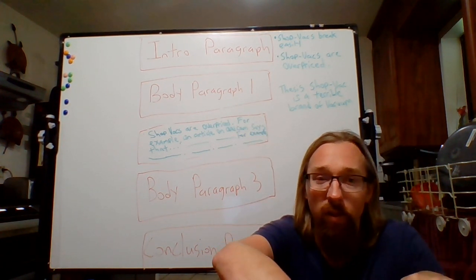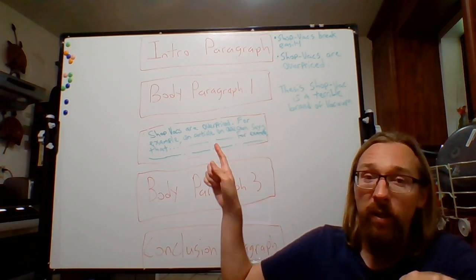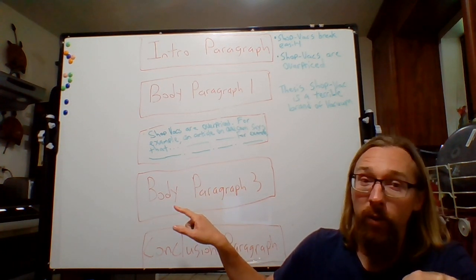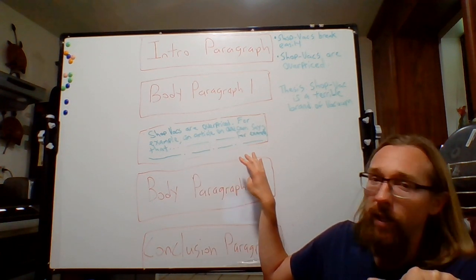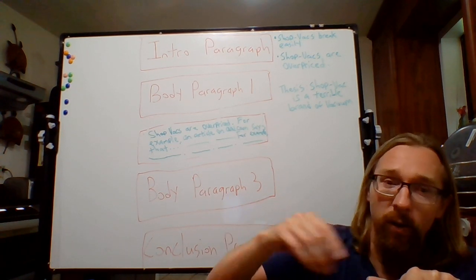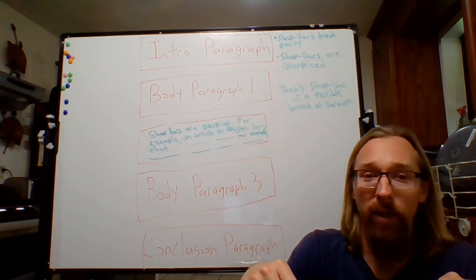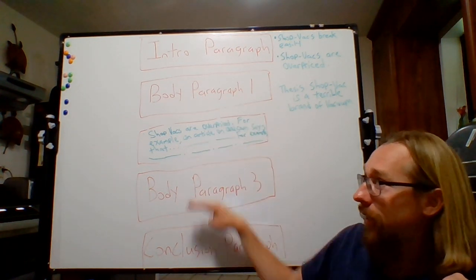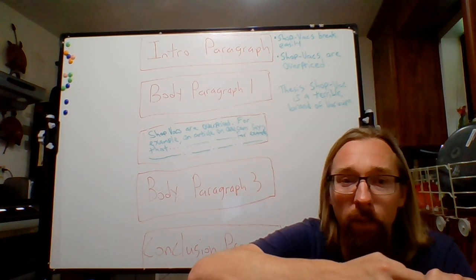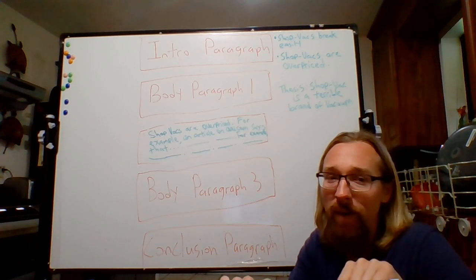Your concluding sentence can just be something like, as you can see, Shop-Vacs are overpriced. Sometimes that concluding sentence transitions to the next paragraph. It doesn't have to, but if you don't transition there, you probably should have some sort of transition statement in your next body paragraph to show that this subject doesn't just abruptly come up. These are all intertwined, and you can see a better example of how I do that in what I've posted below. Take a look at my essay example and see what I mean by transition.